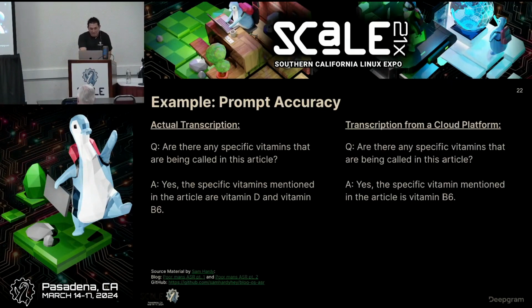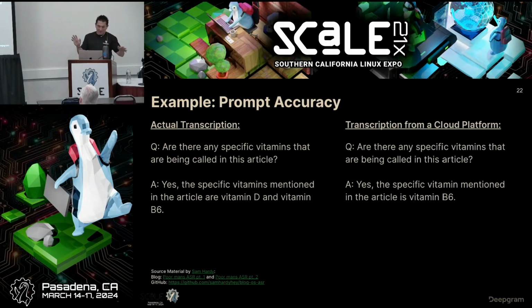Using that same vitamin D and vitamin B6 transcription, both the actual one and the second one from a popular cloud provider, I'm not going to use names. I've taken both of these transcriptions and created a prompt which basically says, you'll be asked a series of questions regarding the content enclosed.